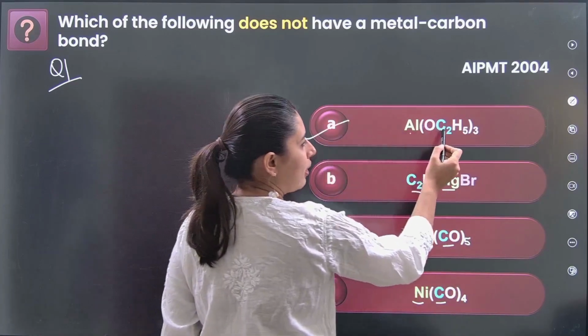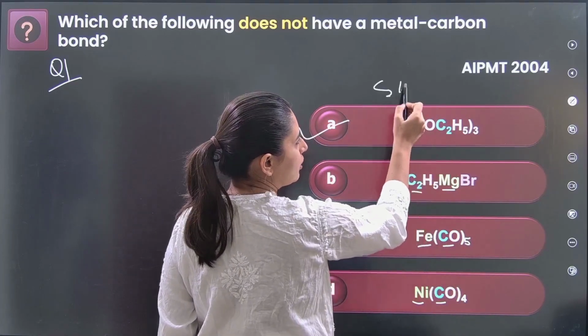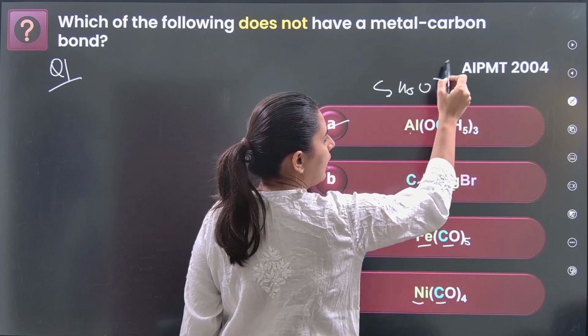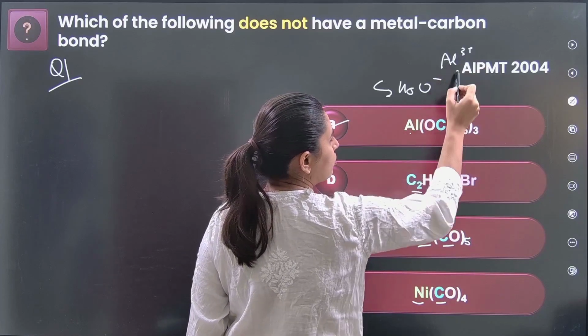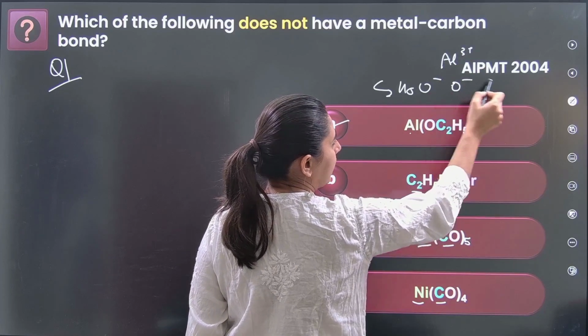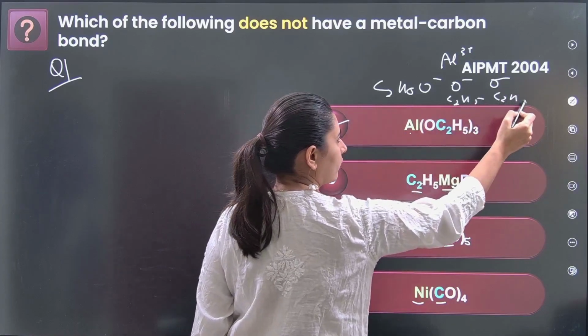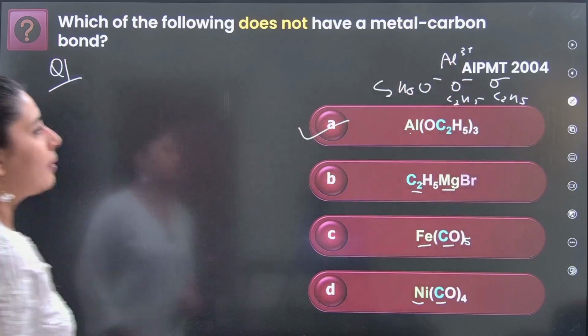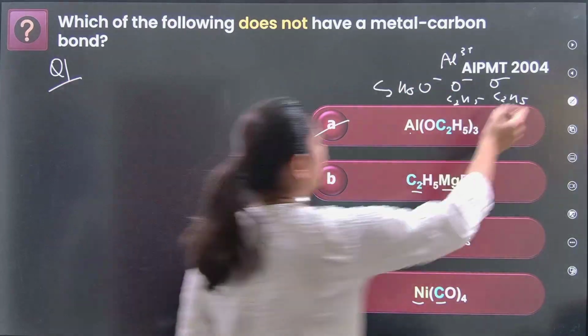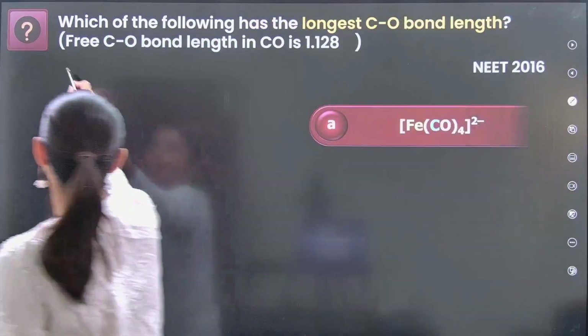This is a bonding between C2H5O minus and there is Al3 plus. So there are 3 such O minus with the C2H5. So this is where you don't have a metal carbon bond. Okay, these kind of questions are simple. Now comes question number 2.